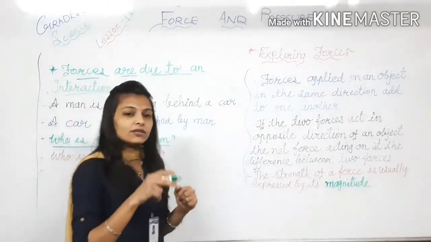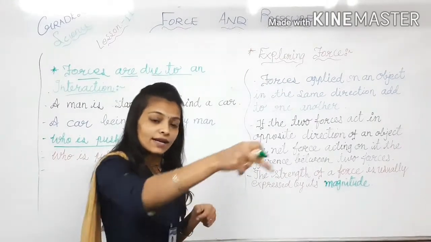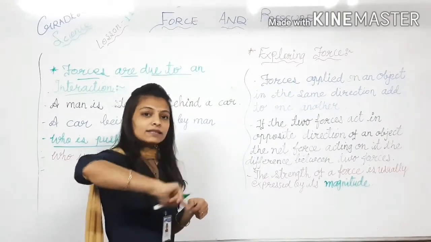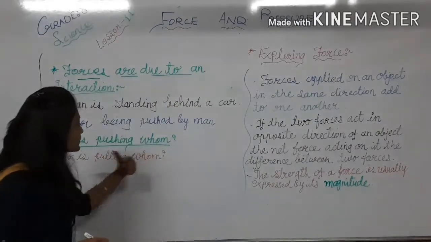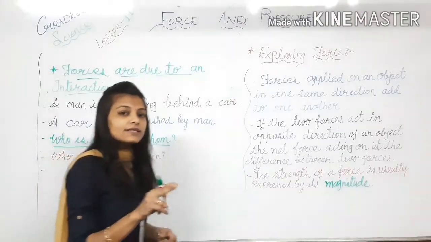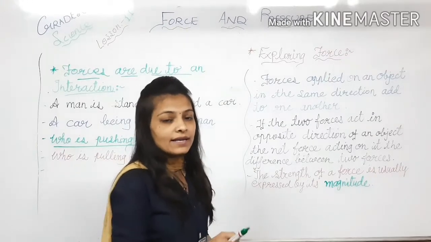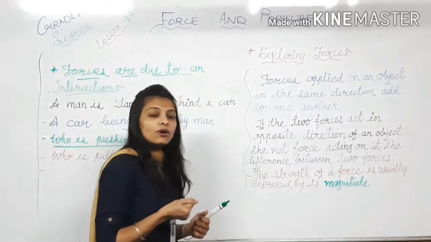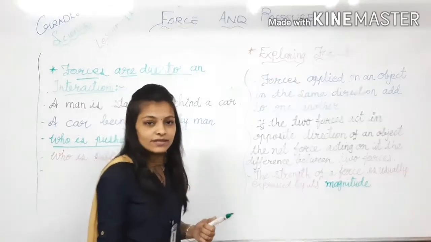In that picture, you can see easily that both the girls are pushing each other because they are turning round and round. They are pushing each other. And next is given, who is pulling whom? In the two pictures given, one is of two girls turning round and another is of one bullock and one man. When the man is pulling the bullock, the bullock is also pulling the man on its side.